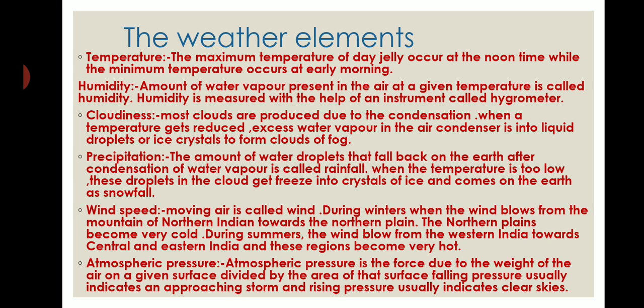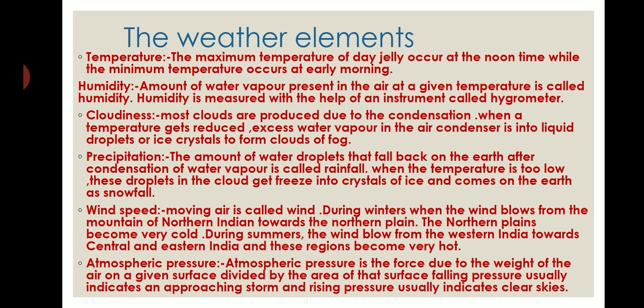Humidity is defined as the amount of water vapor in air which causes dampness of air, and air has the ability to hold a certain amount of water vapor. So the capacity of air to hold water increases with rise in temperature and falls if heavy rainfall occurs. Humidity is measured by an instrument called a hygrometer, which consists of two thermometers, and the bulb of one thermometer is wet and the other is dry.